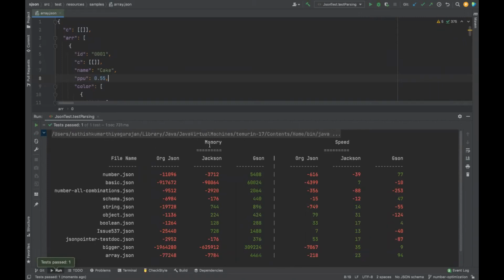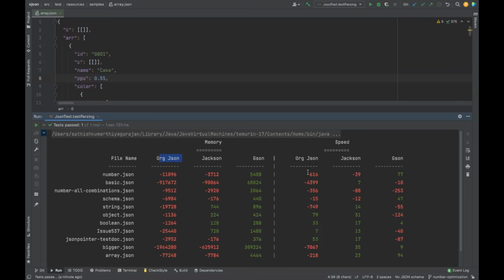Okay, just to explain. Here it says memory. It says how much memory it is occupying. As we are occupying this much memory, this one is occupying minus, which means it occupies less memory compared to us. And Jackson is occupying less memory compared to us. JSON is occupying more memory compared to us to hold your JSON data. So Jackson stored it as a JSON node. JSON stored it as a JSON object. ArgJSON also has its own class called a JSON object. So that's how they store.